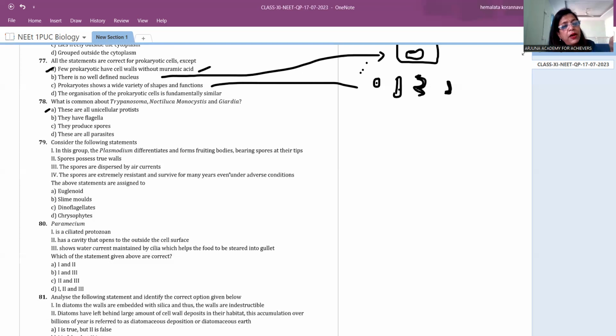So what is the answer then? The first option given is euglenoids. Euglenoids never have all these characters. Euglenoids are photosynthetic, right? They have chloroplasts, and they prepare their own food. So they don't have these characters. It should be B, slime molds. Dinoflagellates have two flagella, but they don't have all these characters, because they are told four characters they should follow. Chrysophytes are about the diatoms. Diatoms don't have this character because diatoms are a type of algae, called the golden algae. So among all these, the only right option is slime molds.